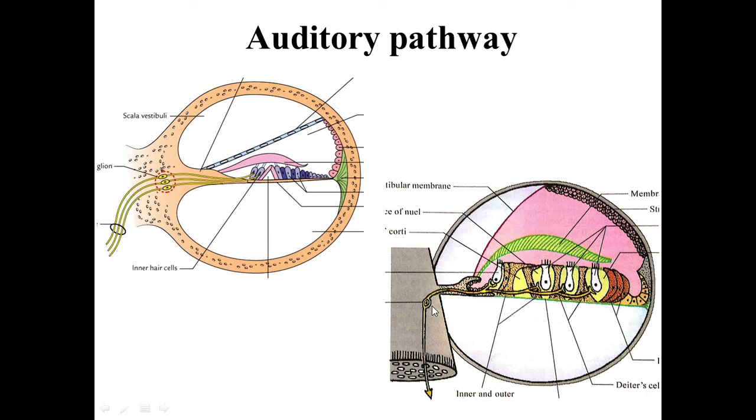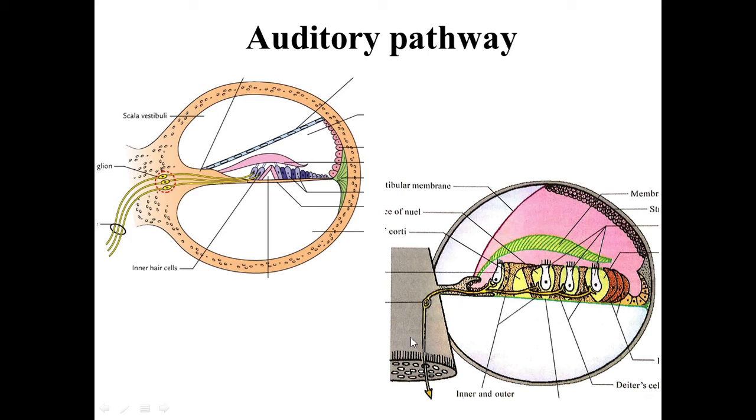This is the spiral ganglion, which consists of the cell bodies of the first order sensory neurons, and the axons pass through the modiolus and emerge from the foramen, which is situated at the base of the modiolus, and this base lies at the bottom of the internal acoustic meatus.